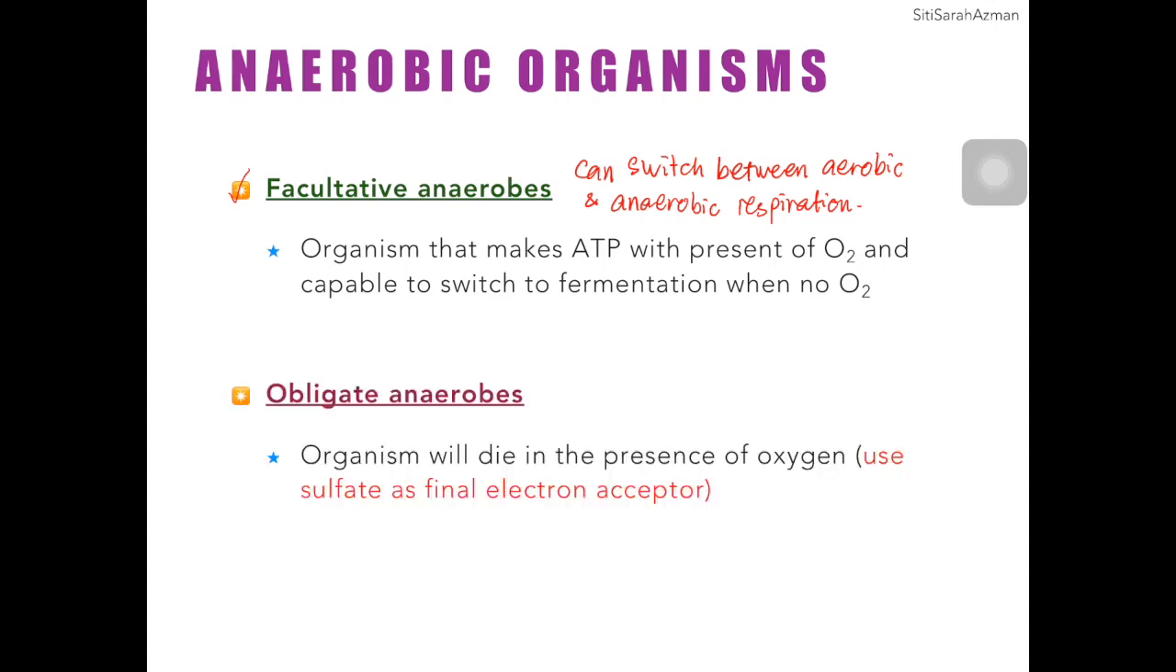The other type of organisms, we have obligate anaerobes. Obligate anaerobes refer to organisms that only depend on anaerobic respirations in order to generate ATP. To a certain extent, these organisms will die when oxygen is present. So they totally do not use aerobic respiration.